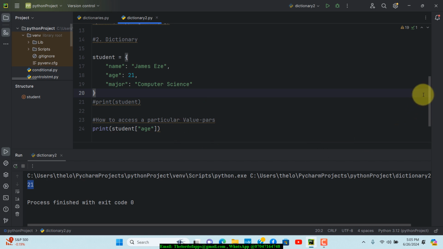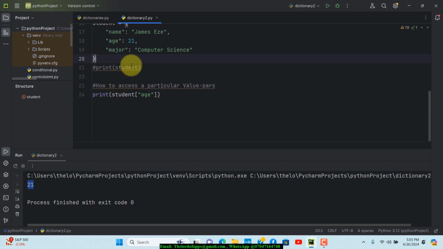All right. So I remember I also talked about how to modify a key value pair. Let's say, for instance, you want to change this person's age to something else. We can also do that. I want to comment this line out first of all. I put in a number sign in there, and then if we come down on the next line, let's say we want to modify the age. We can bring in the student variable first of all, then throw in our square bracket in here, and then say age, which is the right key that we have in there, and then set that to be equal to the new age. Let's say his age is now 18 years. We can just go ahead and enter 18 right there.